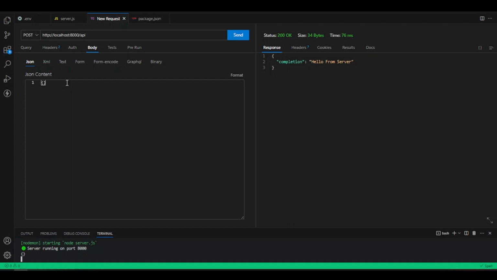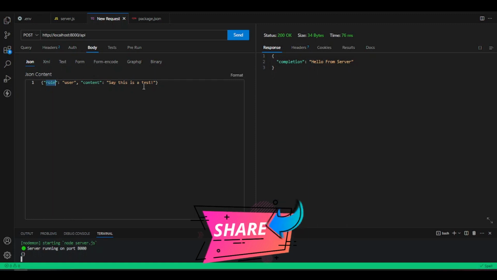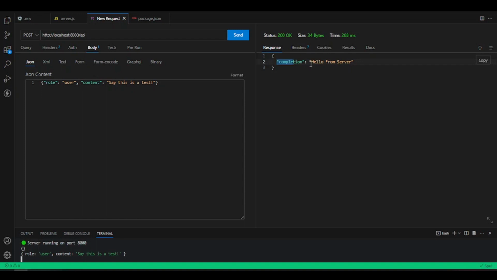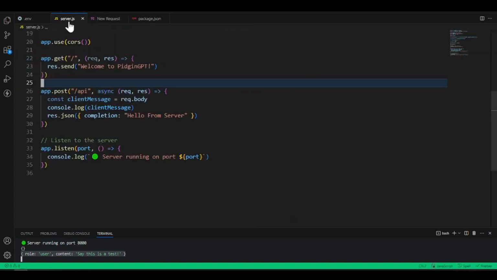if you come here into this body tab, this is now JSON, that's why I get this quote here for this row. Now when I don't know it's JSON, I drop the video for now on top of JSON. So now we send it. If I press send, you'll see that we get our response from the server, and if you look here, you'll see that we get our message inside the server. So that's a very interesting thing. I hope you now understand what I'm trying to explain.